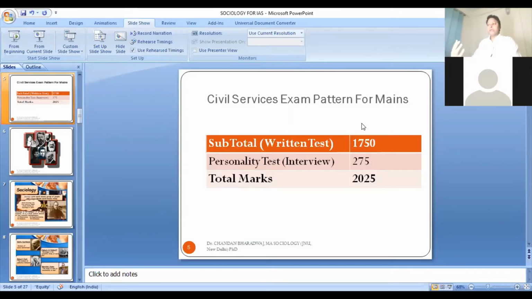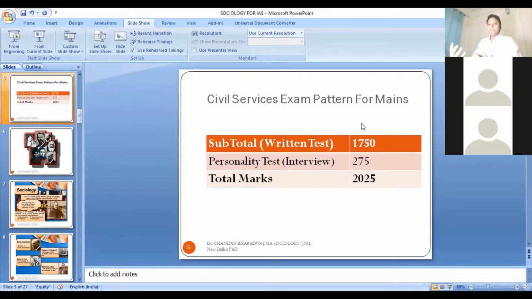Okay, if you have good guidance, then it's quite possible that you will score much higher in the examination. If you see the trend, if you see the analysis of the UPSC results, you will find that out of the top 100 students, around 18-20 students have the sociology option. Why have they opted for sociology?